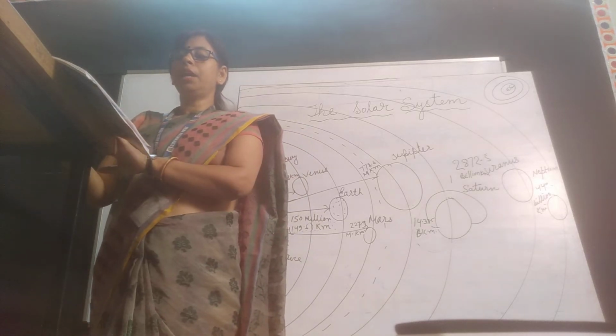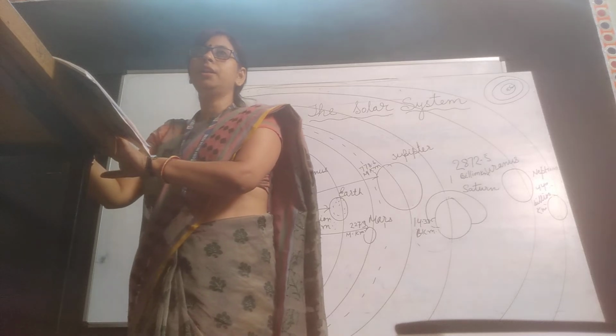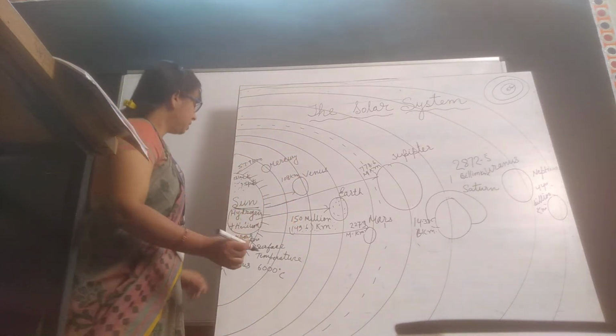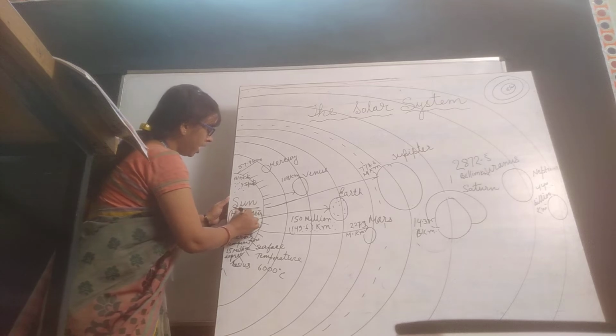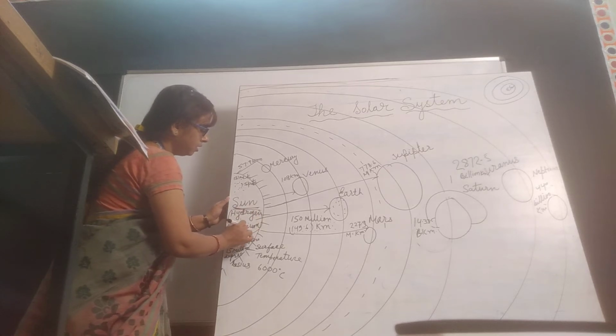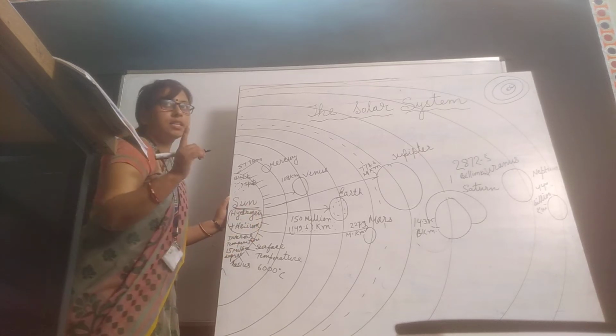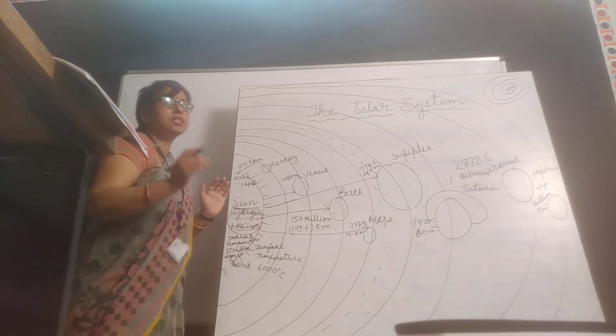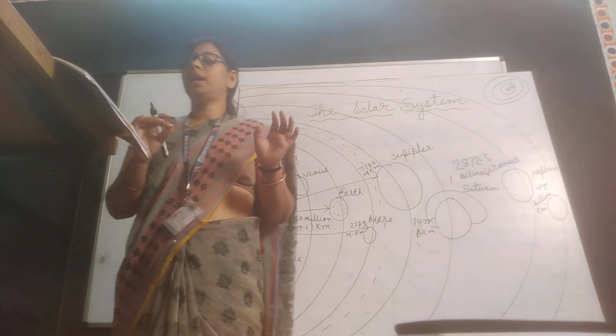The Sun is made up of hydrogen and helium. What is the Sun made up of? The Sun is made up of hydrogen and helium. These are the two gases, hydrogen and helium.